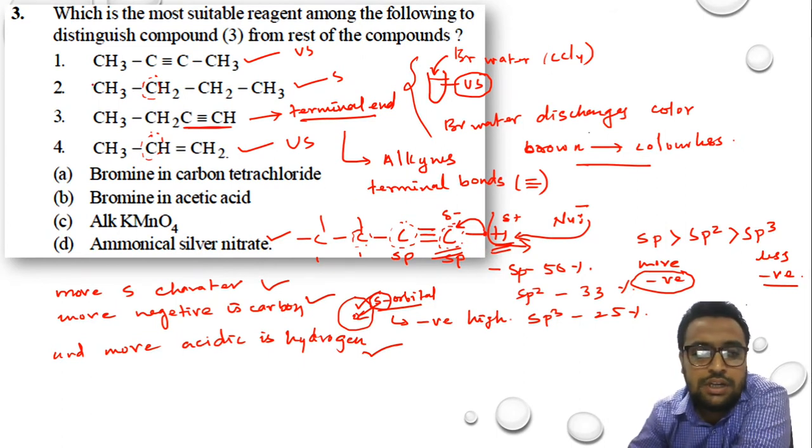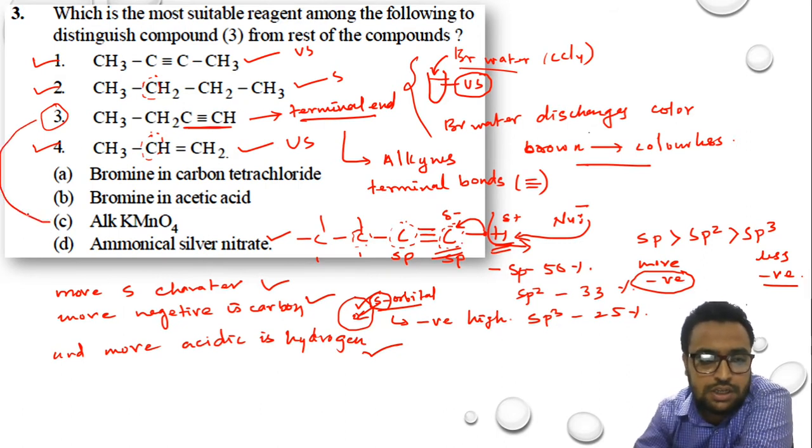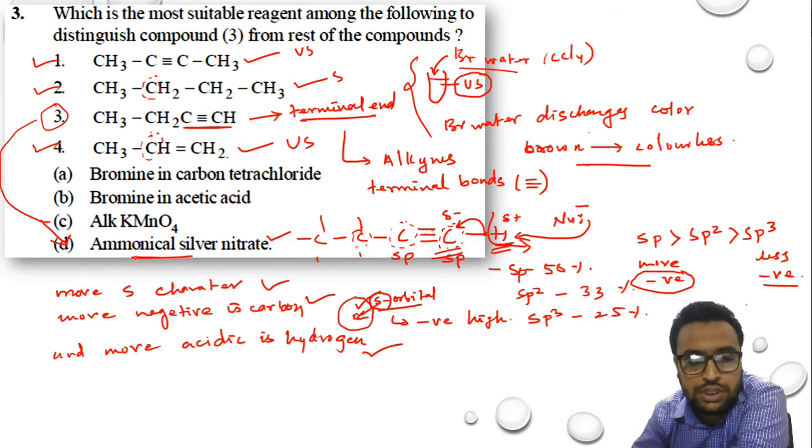So among 1, 2, 3 and 4, compounds 1, 2 and 4 can be tested with bromine water, but you cannot test 3 with bromine water. To test 3, the third option, that is the terminal alkyne group, you have to go with option D. You have to do the test with ammoniacal silver nitrate solution.